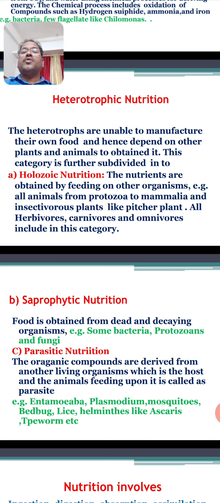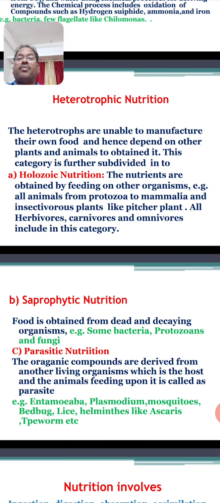This decomposition takes place by bacteria, some protozoans and fungi. So these fungi, protozoans and bacteria which do saprophytic nutrition absorb the food from the decaying body of another animal.